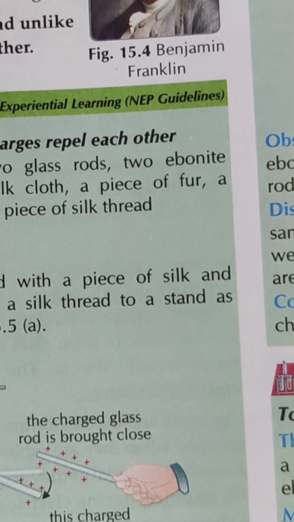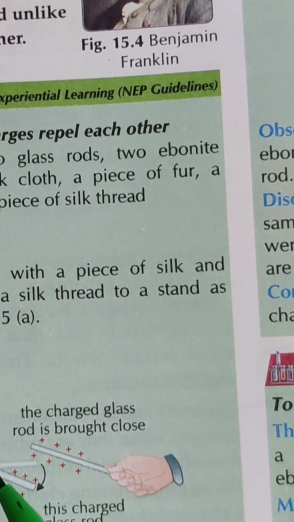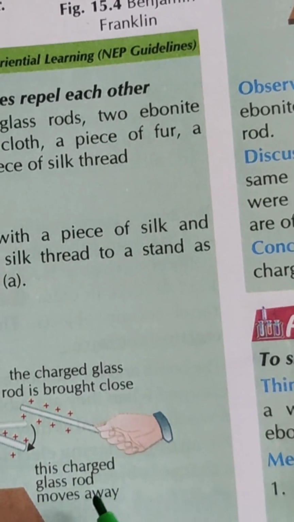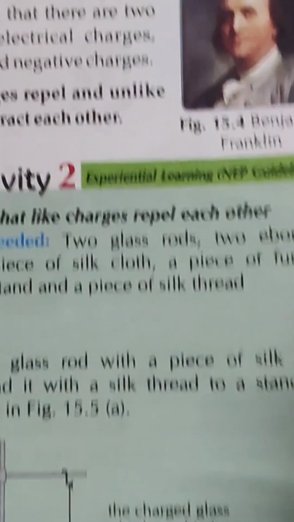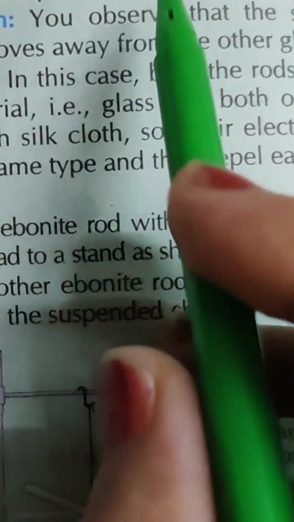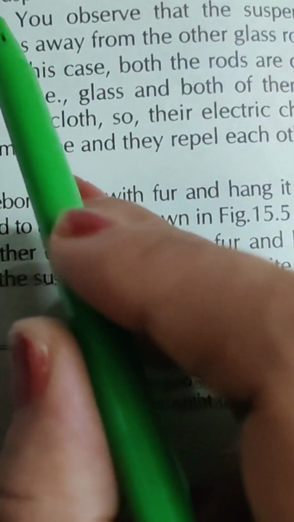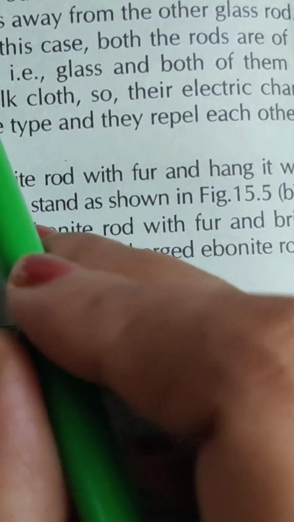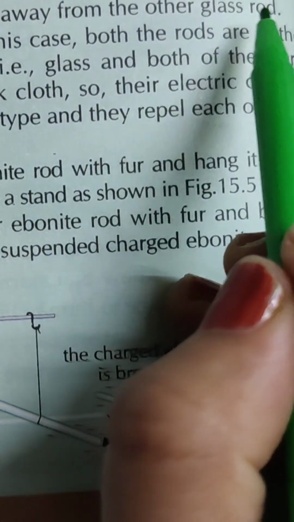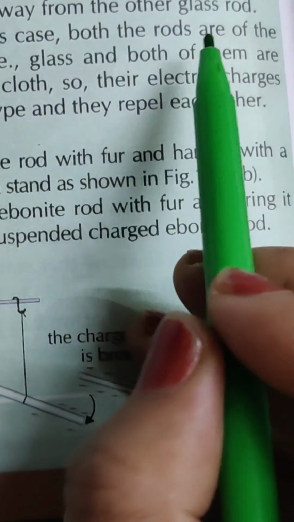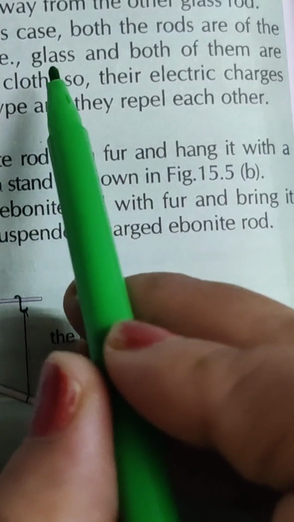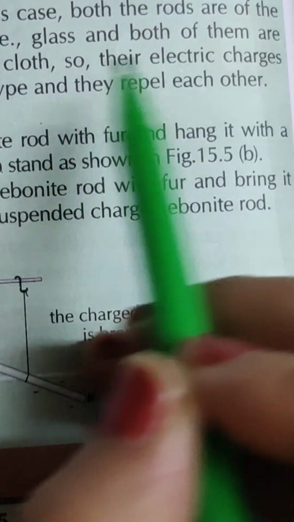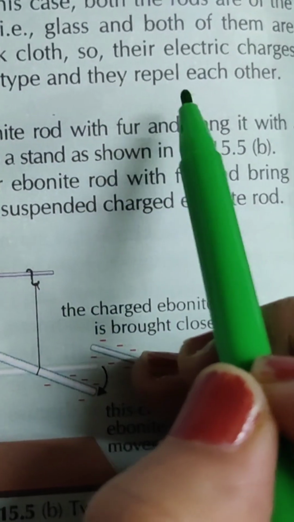Here you can see this is the metallic stand and here the charged glass rod is brought close. The charged glass rod moves away. Okay. Now bring another glass rod rubbed with a silk cloth near the suspended rod. You will observe that the suspended glass rod moves away from the other glass rod. In this case, both the rods are of the same material, that is glass, and both of them are rubbed with silk cloth. So their electric charges are of the same type and they repel each other.